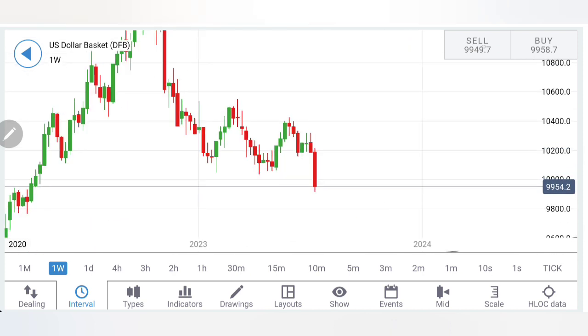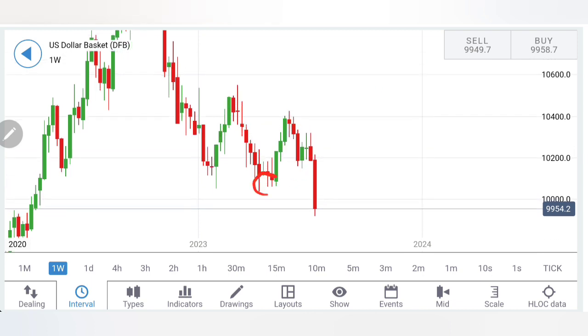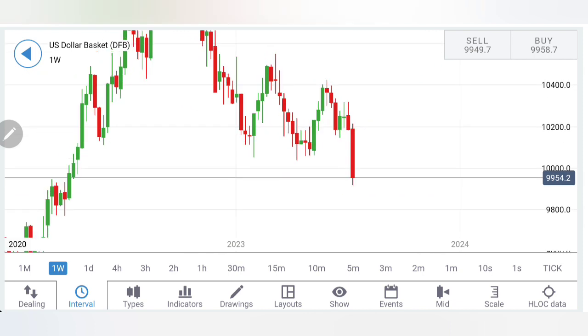Now let's have a look at the weekly charts here. First, see the drop here, retracement, then the drop, triple bottom here, retracement, lower highs, and this time it has given a sharp crash, breaching past the support levels and has gone close to its next support zone. Now this is the support zone here at 98. Yes, it has a probability to continue with the downward move.